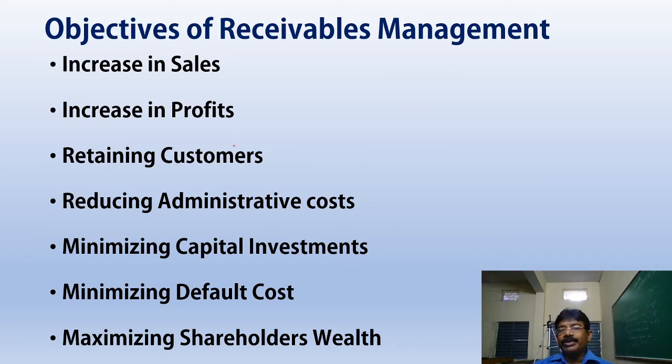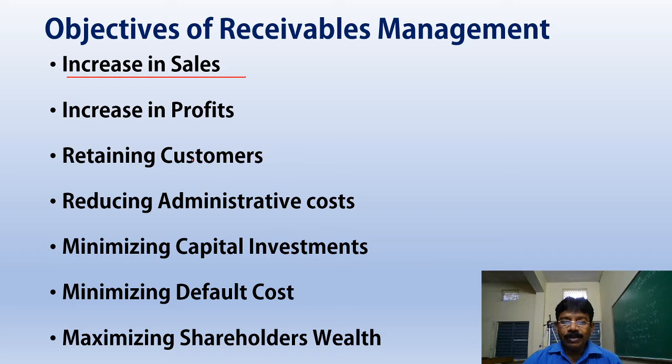So the main objective of working capital receivables management is to increase the sales. When more money is required, you see what those car companies or two-wheeler companies are doing: they are offering more discounts during the festivals. Why? To increase the sales.